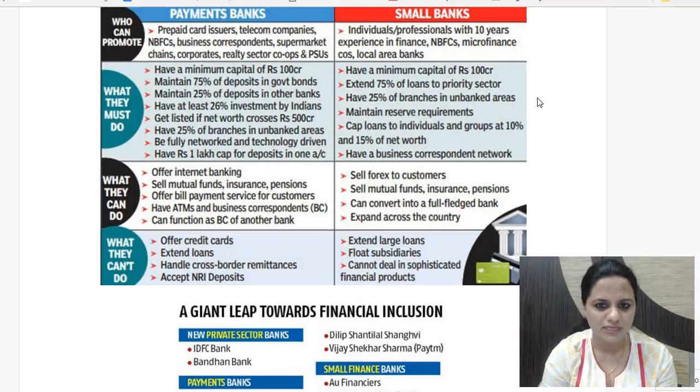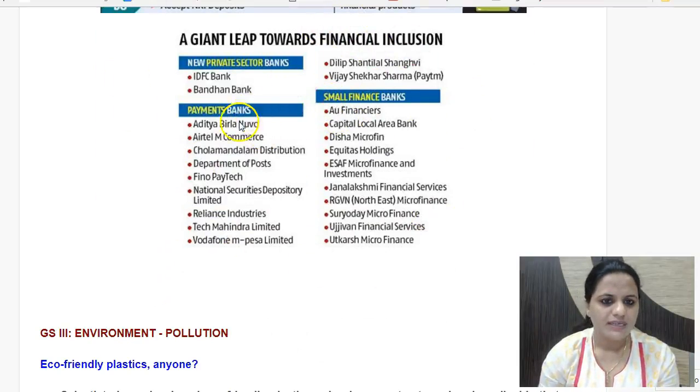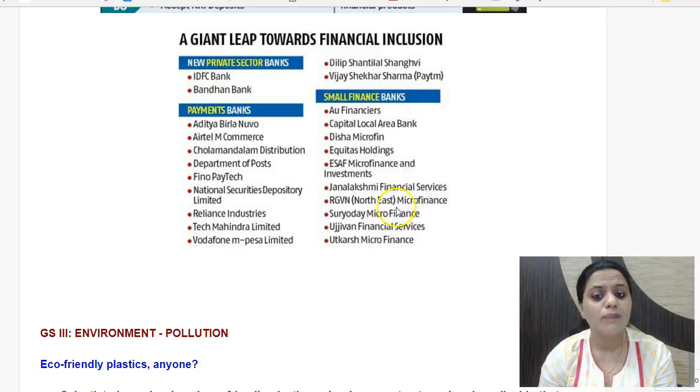75% of loans should be for such purposes. So they can give small loans only. They cannot extend large loans. These are the new bank licenses which RBI has provided recently to payment banks and small finance banks. Many of the small finance bank licenses which have been given are to microfinance institutions. Right? And these are the 2 new private sector banks. IDFC Bank and Bandhan Bank are 2 new full-fledged private sector bank licenses which have been provided by RBI recently.